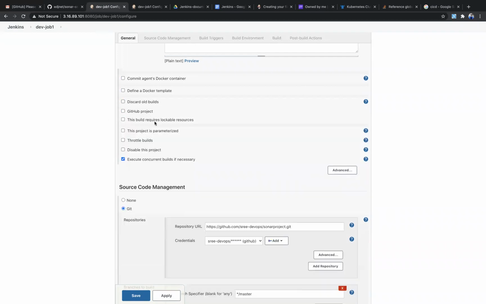Next, this build requires lockable resource. This is the tricky one, and I'll be explaining it. Lockable resources means, let me give an example: the printer, which is easy to understand. In your office, you use the printer, right?